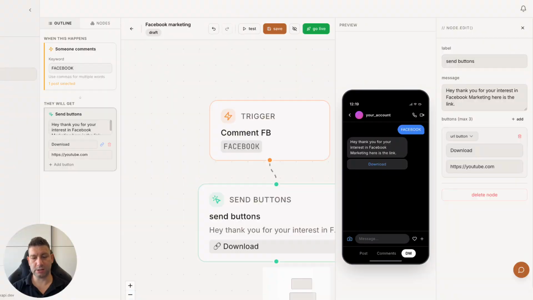Now, when you have this, if somebody comments Facebook, there will be a Chat33 flow that will automatically start working, and you can comment on this post on Apex API. I will be adding the link in the description.